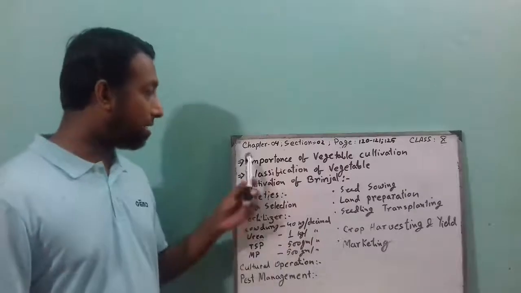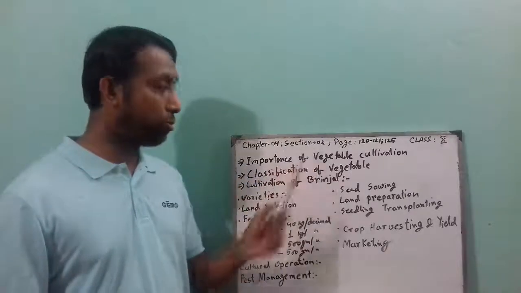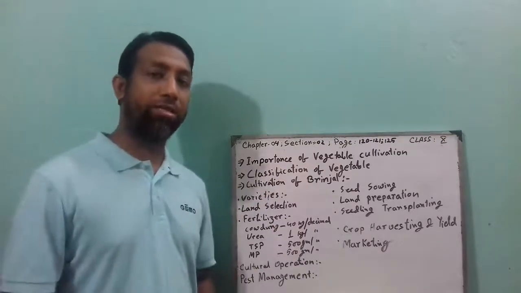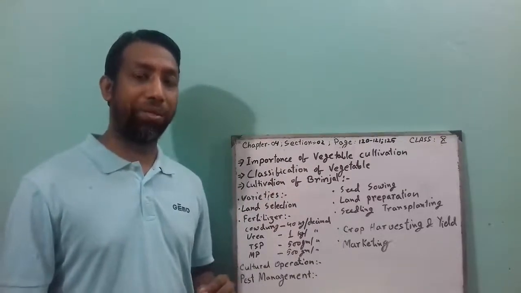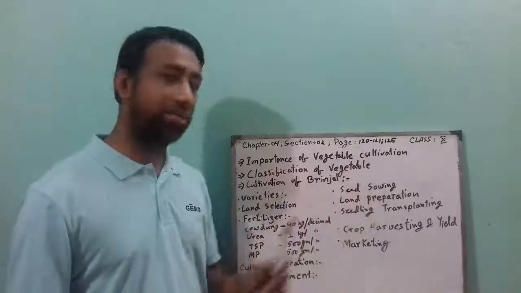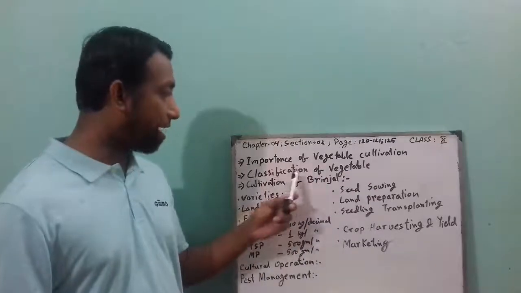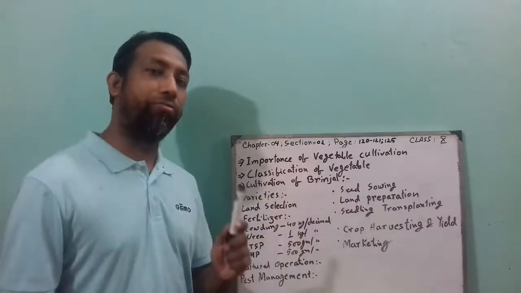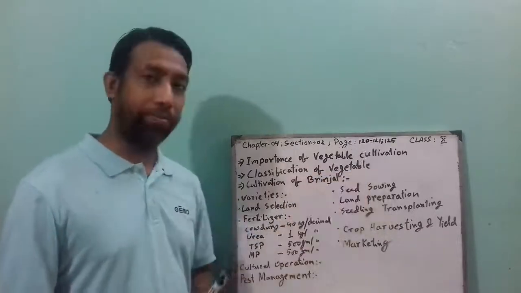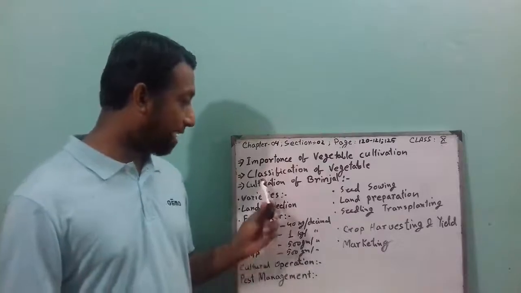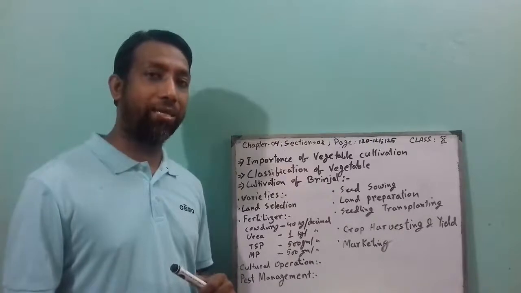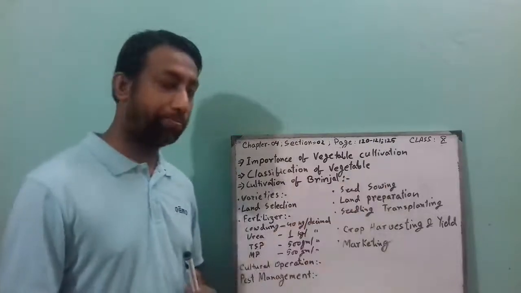Today I'll discuss chapter 4, section 2, and I'll not discuss the full chapter today. Today I'll discuss a couple of topics in this section: the importance of vegetable cultivation, then the classification of vegetables. You can find these two topics on page number 120 to 121. And then I'll discuss the cultivation procedure of brinjal or eggplant, which you can find on page number 125.